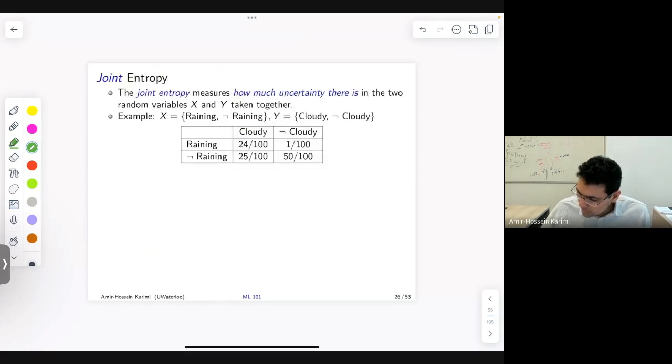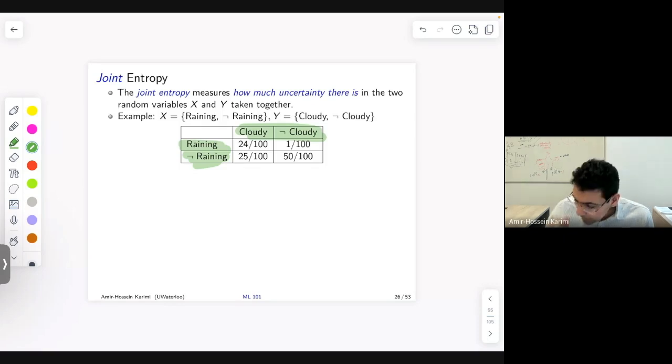Okay, so consider the system here where we have two variables. We have whether or not it's raining and whether or not it's cloudy. Let's say this corresponds to London. And this is information measured over 100 days, where we collected two features over those 100 days. The joint entropy would measure how much uncertainty there is in both of these two random variables together, where one of the random variables is binary, is it raining or not, and the other one is binary,